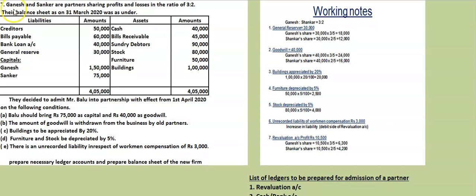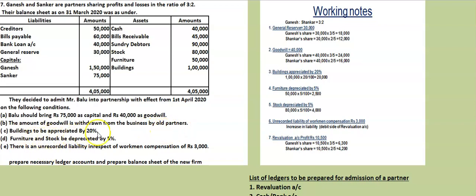Let us see the seventh question. Ganesh and Shankar are partners, sharing profits and losses in the ratio of 3:2. General reserve is there, no profit and loss account balance, cash balance is there. They decided to admit Mr. Balu in partnership with effect from 1st April 2020 on the following conditions. Balu should bring 75,000 as capital, 40,000 as goodwill. The amount of goodwill is withdrawn from the business by the old partners.